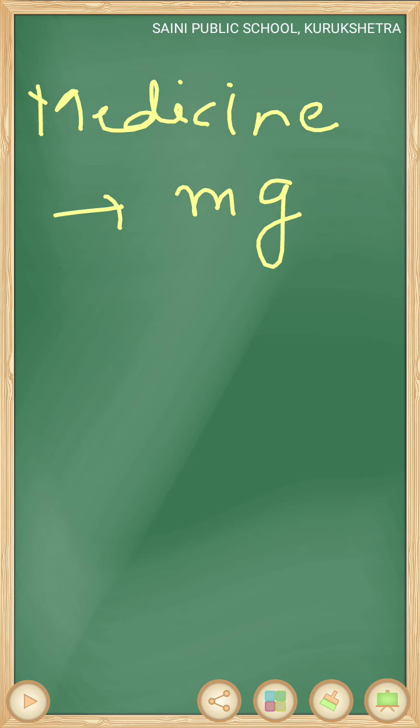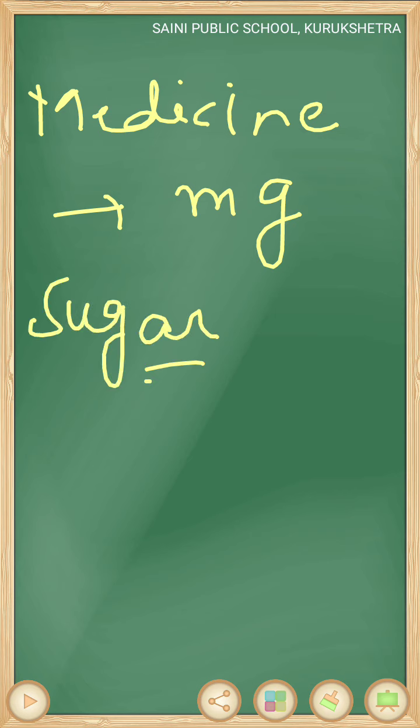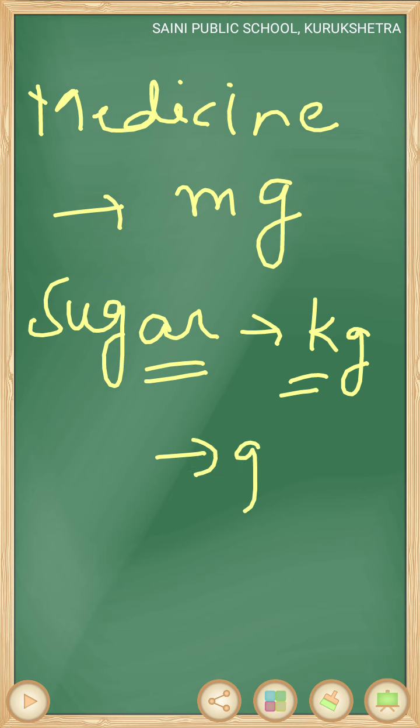For example, to measure sugar, we use kilogram, but if the amount is very low we can measure it in gram. So we can use both gram and kilogram for measuring sugar.